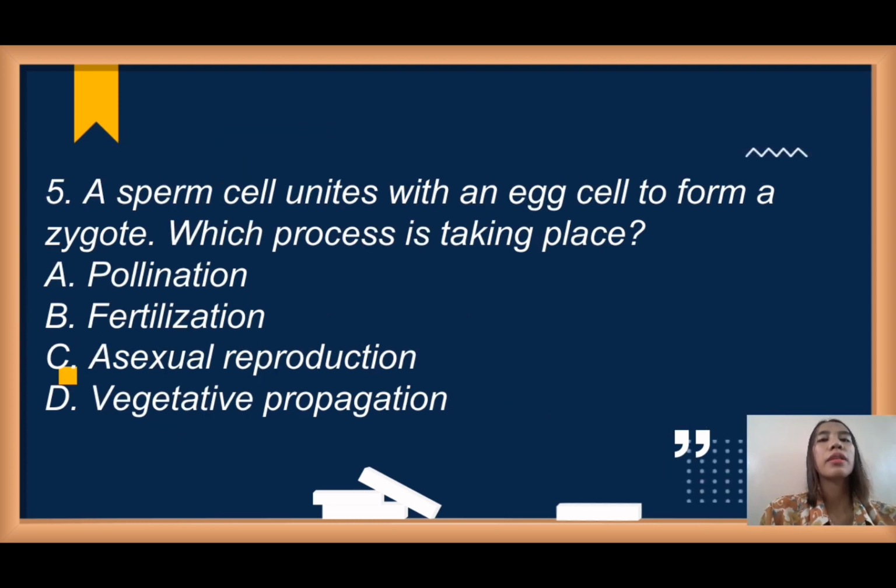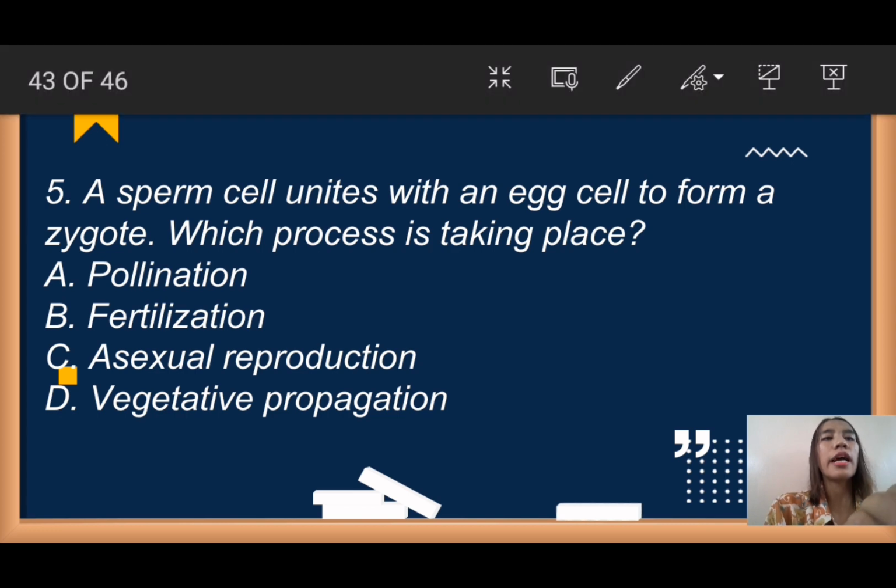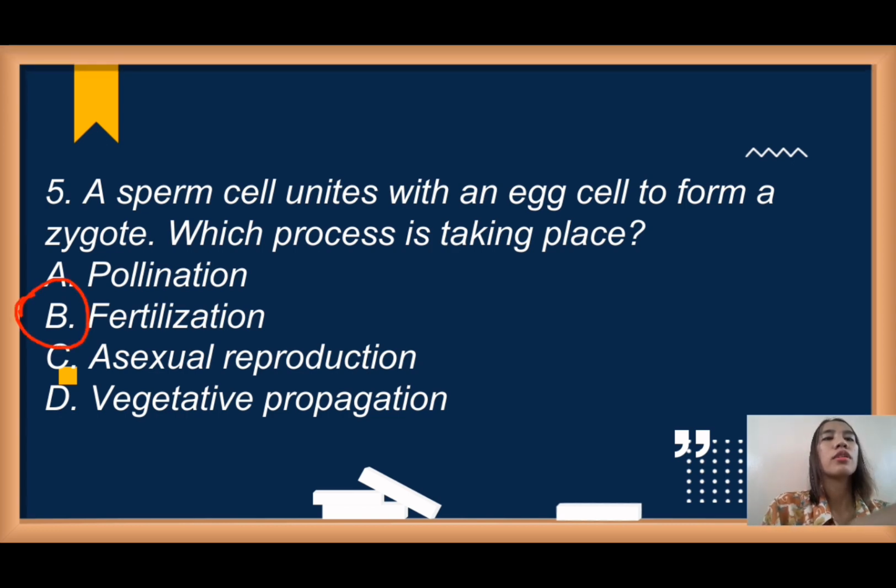Okay? Last one. A sperm cell unites with an egg cell to form a zygote. Which process takes place? A. Pollination. B. Fertilization. C. Asexual reproduction. D. Vegetative propagation. Time is up. What is your answer, class? Very good. It is fertilization. Okay. When the sperm cell and the egg cell join together, it becomes a zygote. This process is called fertilization.